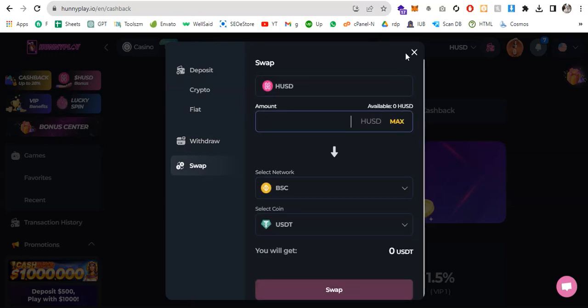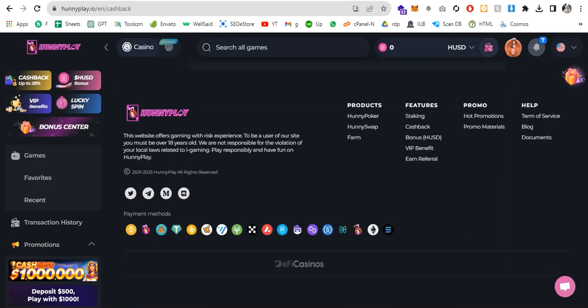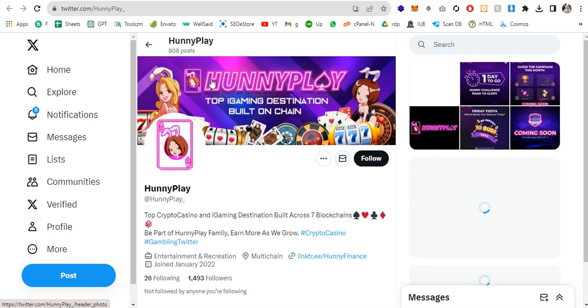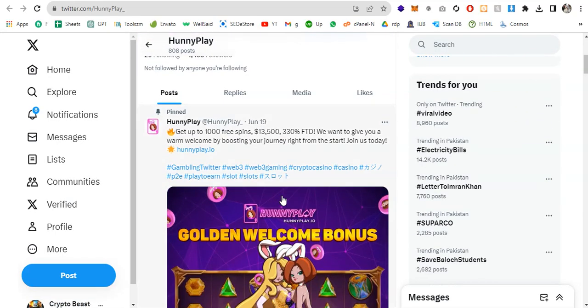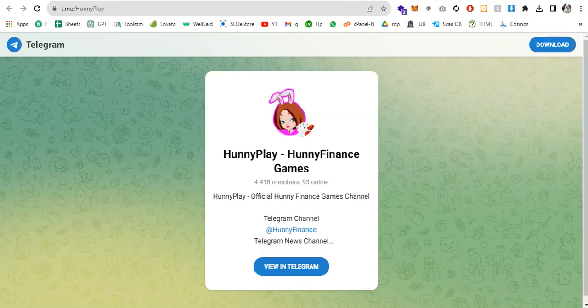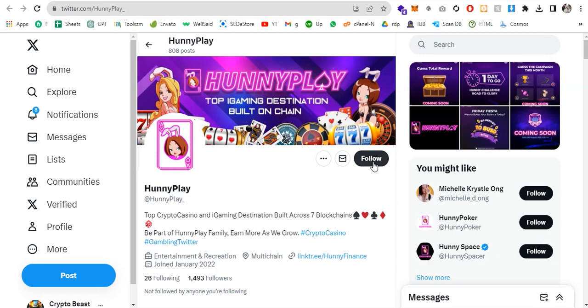Now let me show you the white paper. Here you can see there are multiple links and multiple social media icons. So let's go to the Twitter account and Telegram. This is the official Twitter account of Honey Play. I highly recommend following this account so you don't miss any update. And the second one is the Telegram. Here you can see this is the Telegram channel, and this is the Twitter account. I highly recommend following so you don't miss any update and other major news.